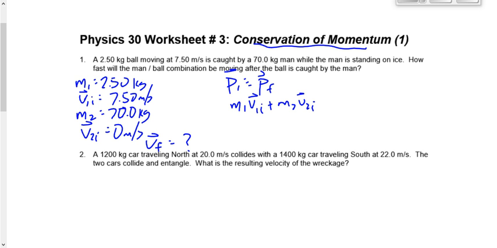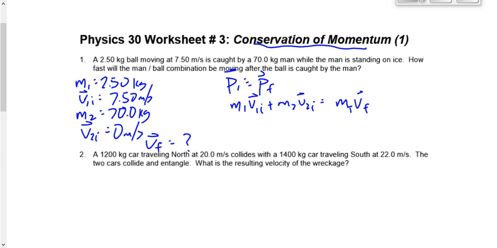Two terms because we have two objects. Now, they stick together, so what's the final term going to be here? Yeah, we're going to say MT, mass total, times VF.